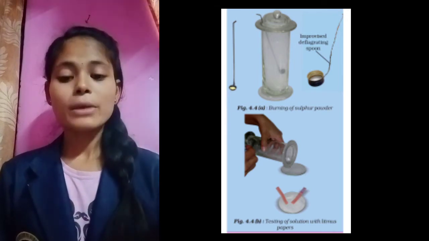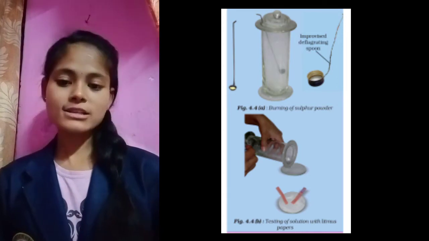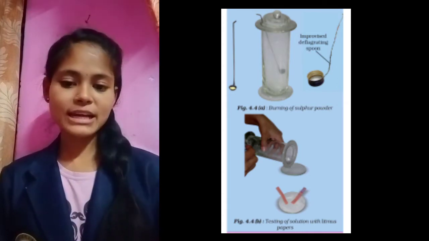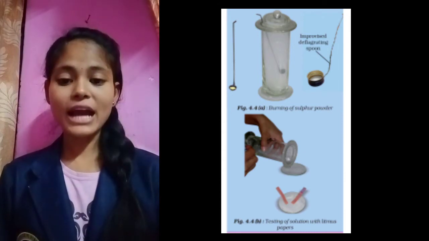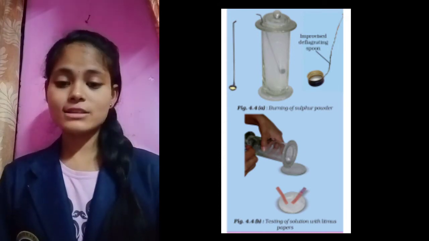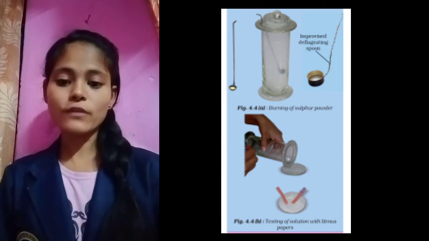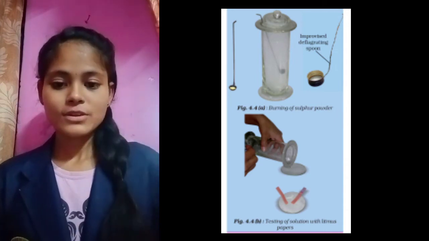So here we can say that the sulfur dioxide gas which was produced here is acidic in nature. But do you know what actually the reaction is that takes place? The sulfur dioxide gas reacts with water and forms sulfurous acid, and that acid is responsible for the acidic nature of sulfur dioxide gas.